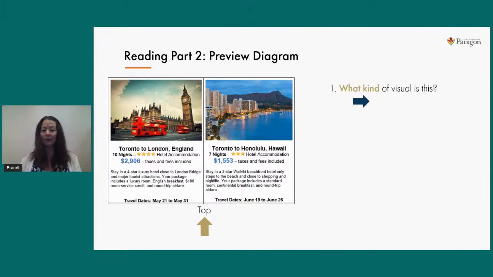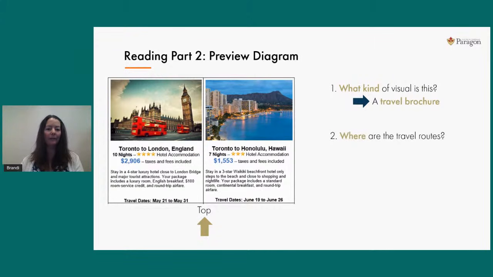All right, so again, we've just got the top half of the diagram for now on our screen. And if you look at it, hopefully very quickly, as you look at those pictures and then the types of details you see listed, I'm hoping you're recognizing that this is some sort of a travel brochure. So we're learning all about travel packages, which is a fun topic of conversation in the summertime as we are in now. Because it's a travel brochure, I would encourage you to just have a quick look to see what other details you notice.